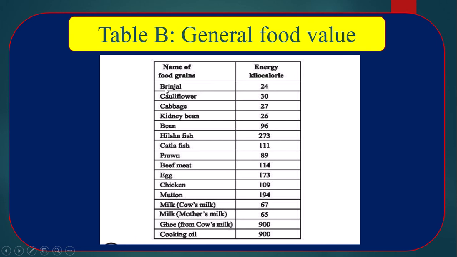From brinjal, that means from 100 gram brinjal we get 24 kilocalorie energy, and we get the highest kilocalorie from 100 gram of ghee, which is 900. That's why it is called a rich food or a high caloric food. Cooking oil also gives 900 kilocalorie from 100 gram of cooking oil.